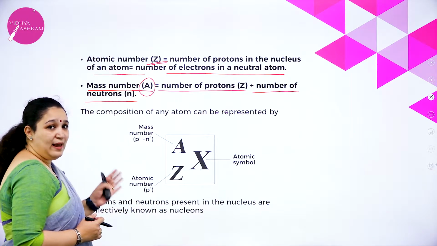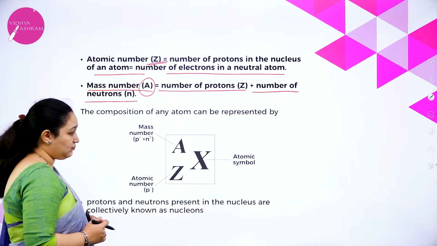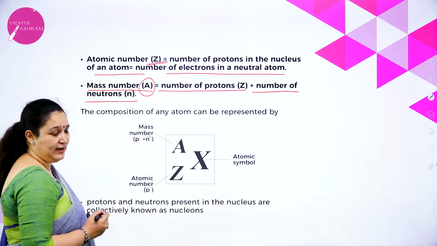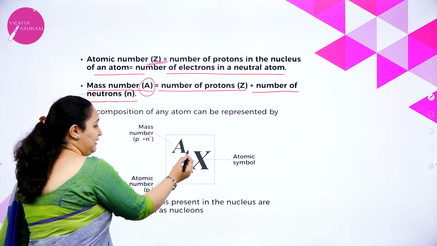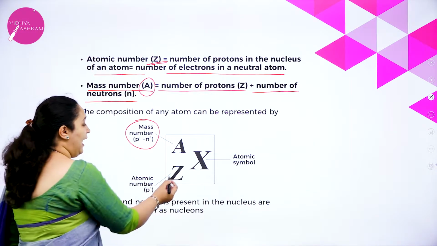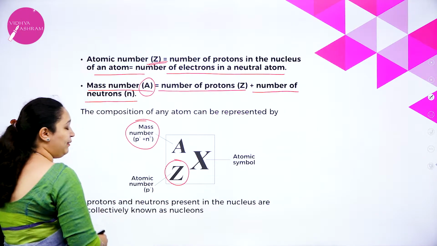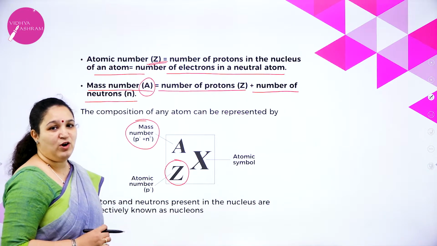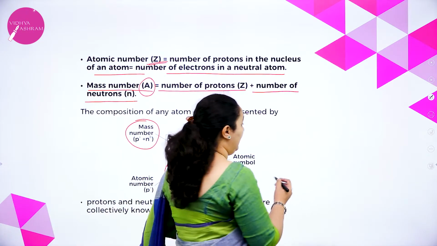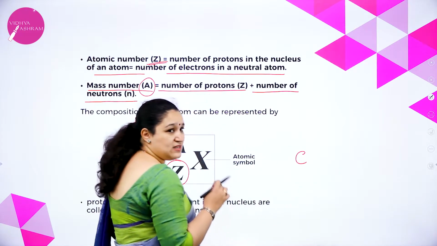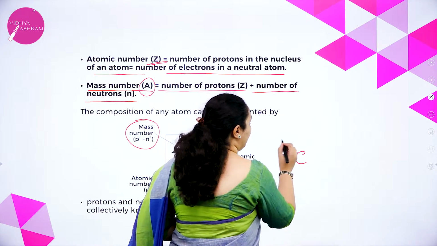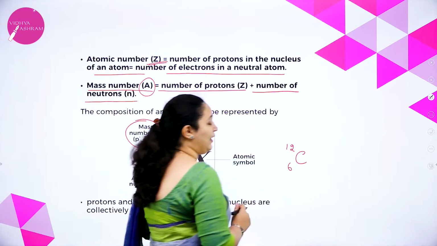This is how we represent an atom of an element. Now, if X is the atomic symbol for an element, then above that we write the mass number, which is protons plus neutrons, and below we write the atomic number, which is equal to the number of protons. Okay, for example, I can take carbon, which has a symbol C. Its atomic number is 6 and mass number is 12.